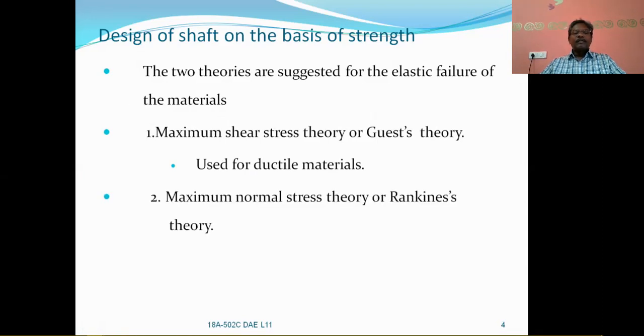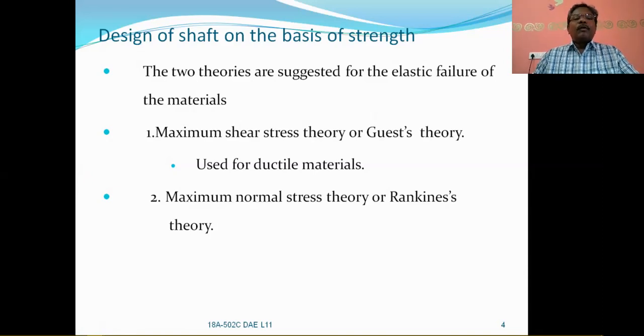And the second one is the maximum normal stress theory, also called the maximum tensile stress theory, and it was proposed by Rankine. So that's why it is called Rankine's theory.